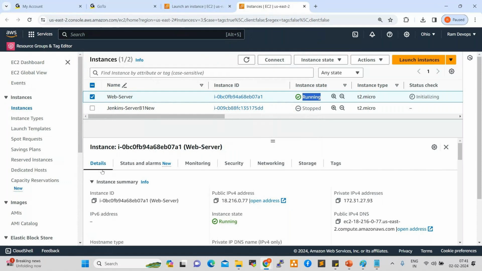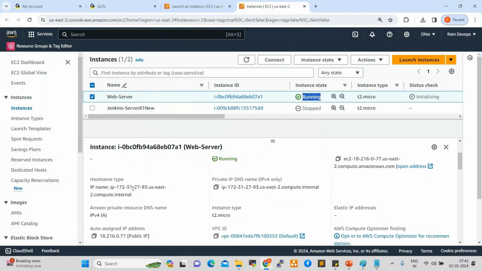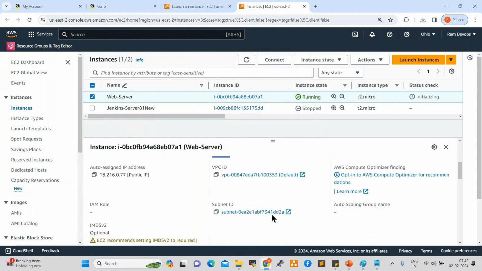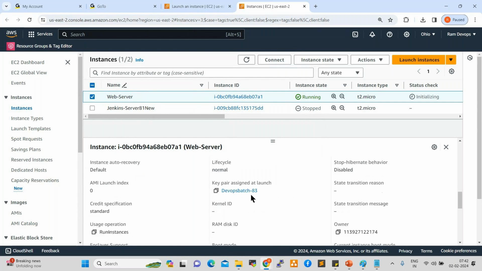If you click on details and check here, see here, this is the public IP, private IP. Here you see host name, T2 micro. Go down here. Whatever you gave, the same information is available here. We created an Amazon Linux server, so this is the Linux platform. AMI, whatever AMI is selected here, Amazon Machine Image, this is the image. And this is the key pair, whatever key pair you attached.